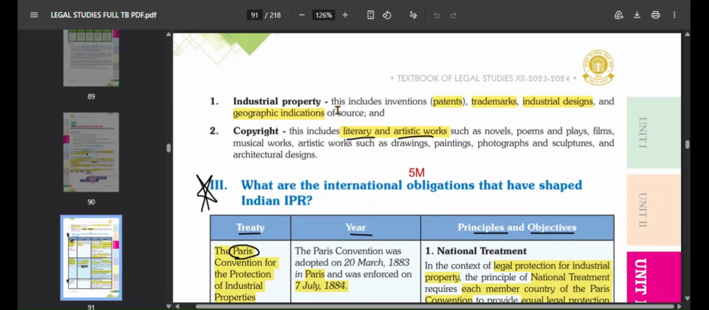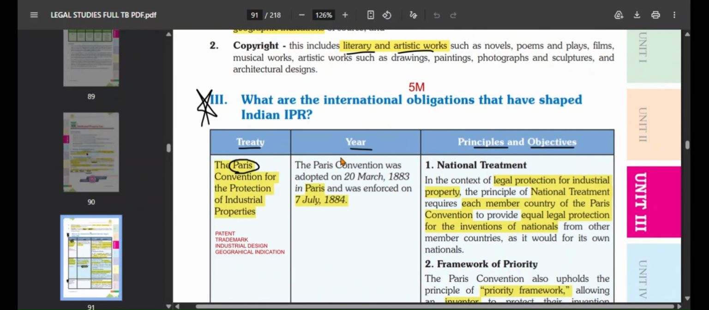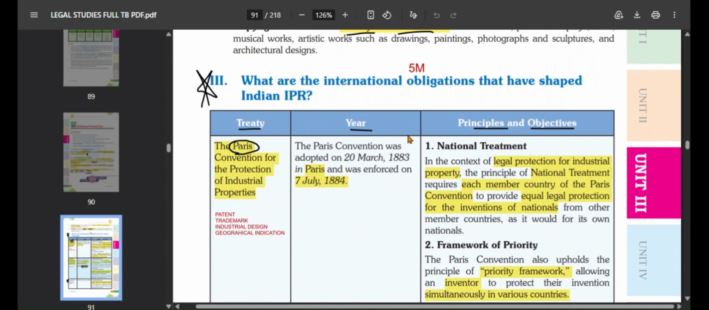So, industrial property, as I already told you, includes inventions or patent, trademark, industrial design, and geographical indications of source. And copyright includes literary and artistic works. It includes novels, poems, plays, films, musical works, artistic works, all this drawing, painting, photographs, sculptures, architectural design, all of these come under copyright. Okay. Now we are going to see what are the international obligations that have shaped Indian IPR.